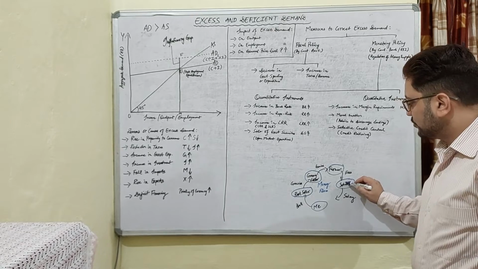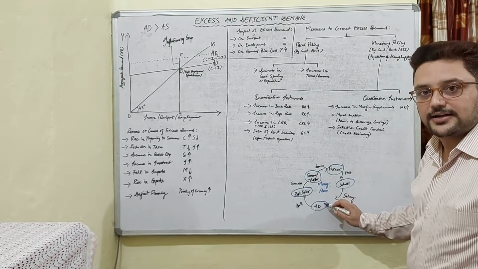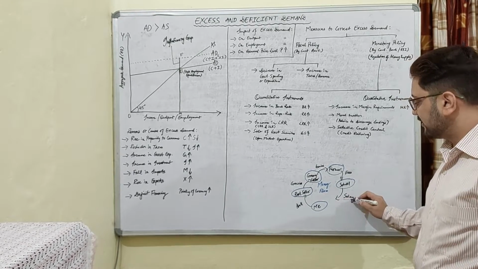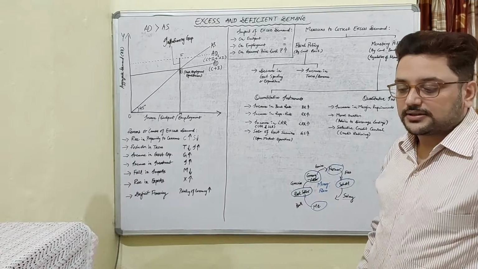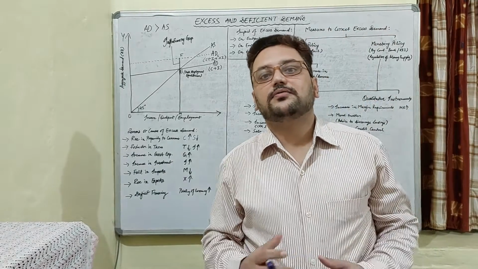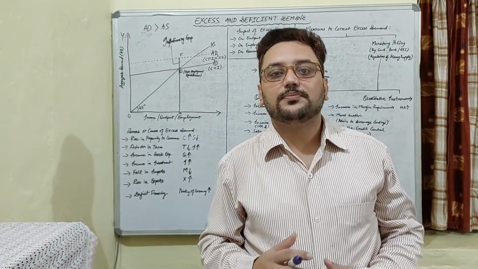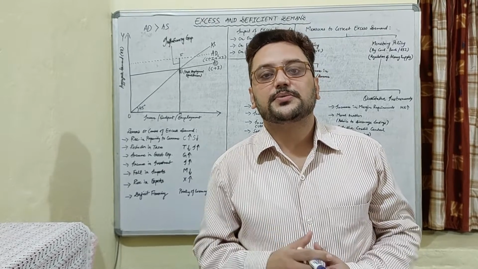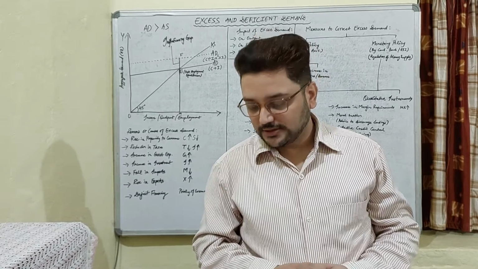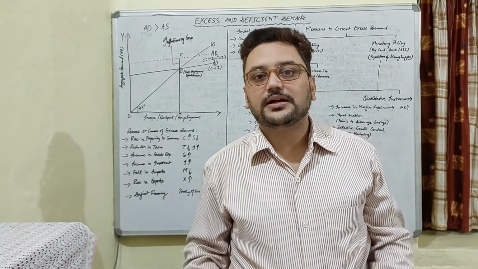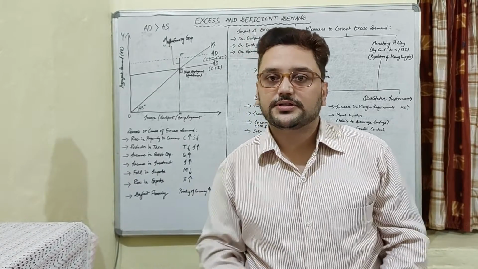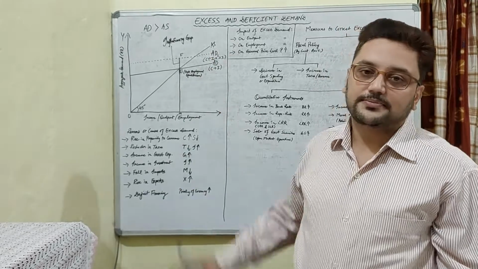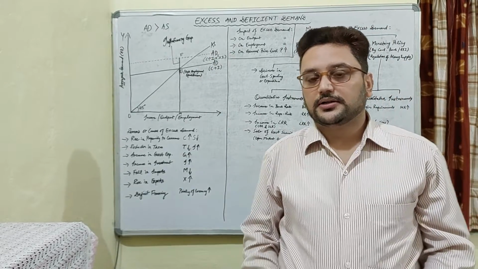And then suppose the school hired me and is paying me a salary. So this is a vicious cycle of the economy, where one person's spending is someone's income and someone's income is another person's expenditure or spending. So keeping this concept in mind, we shall now move towards the concept of excess demand and deficient demand.